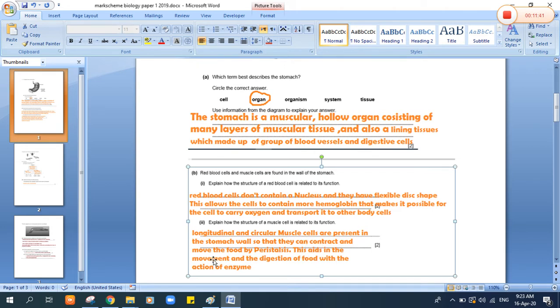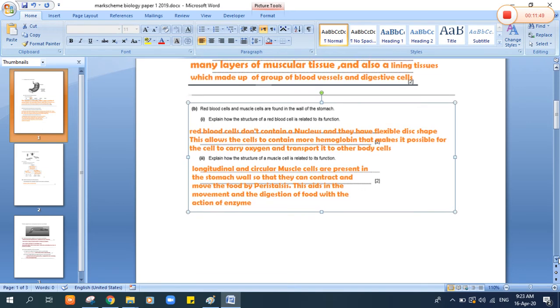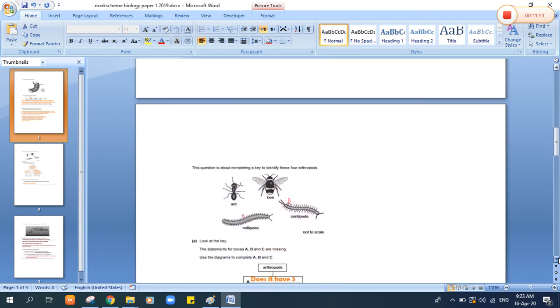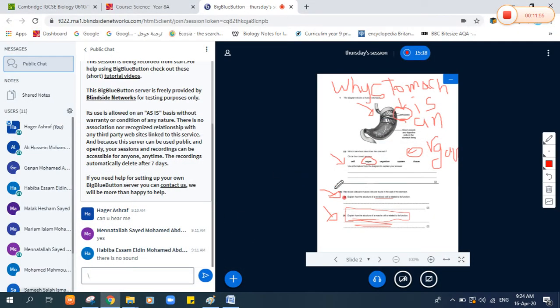This aids in the movement and digestion of food with the action of enzymes. If you don't understand anything, you can send me a question and contact me on the LMS, okay? Let's move to the next slide here.